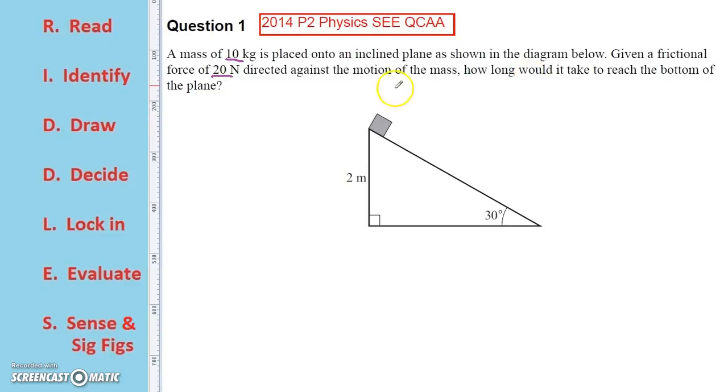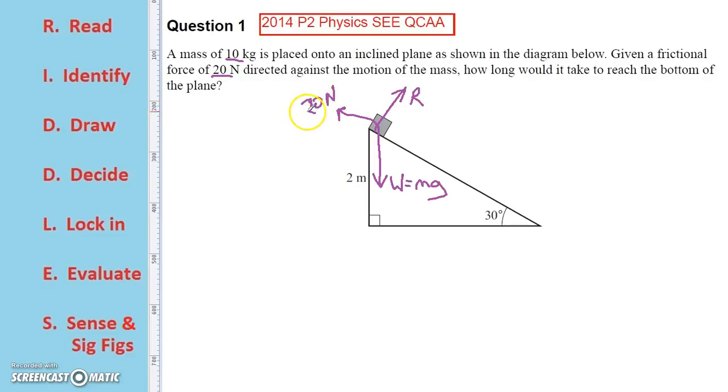First thing we need to do is draw the forces that are acting on our mass. So coming perpendicular to the plane, we have the reaction force. Vertically downwards, we have the weight force, W, which is equal to mass times g. And we have a frictional force opposing the motion. It's going to slide down the plane, and therefore up the plane we have a force of 20 newtons.